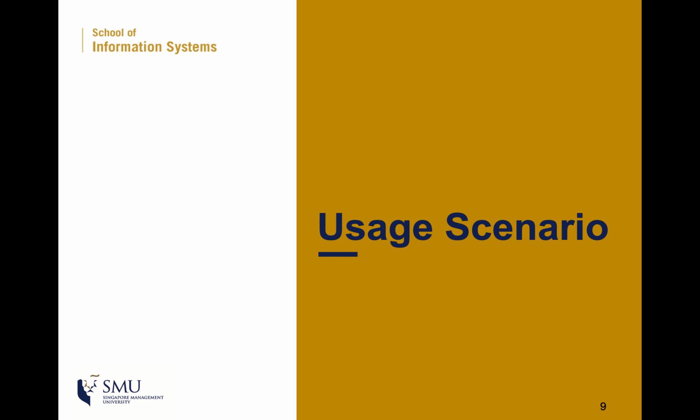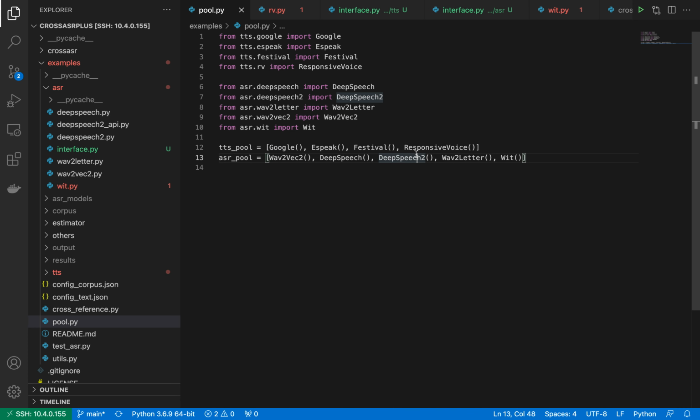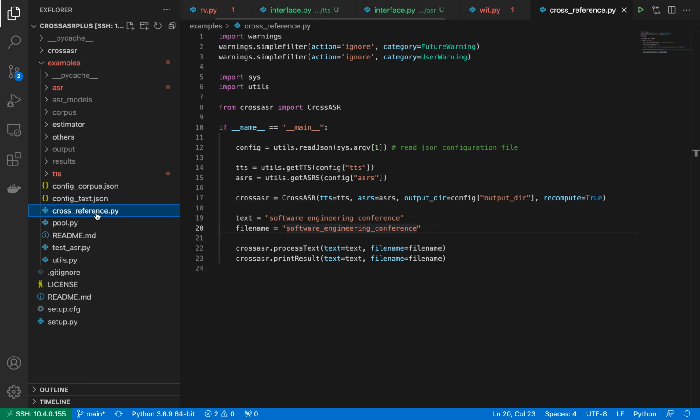Next, I want to explain how to use CrossASR++. First, we need to test the functions that we already implemented using a text. Given the text "software engineering conference", we use the ResponsiveVoice TTS and these ASRs. To do this, we use the cross-reference file.